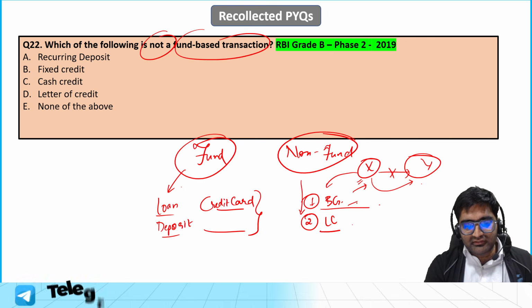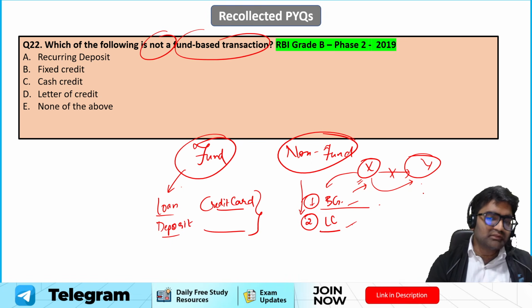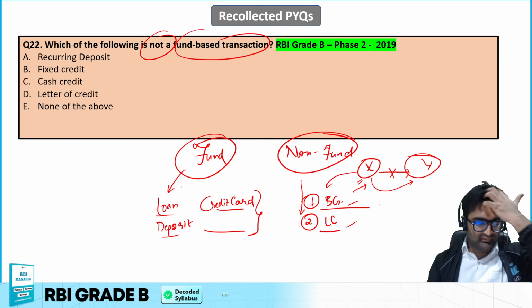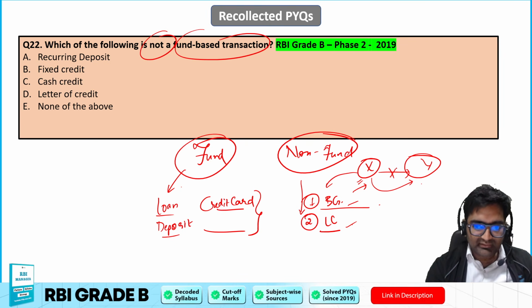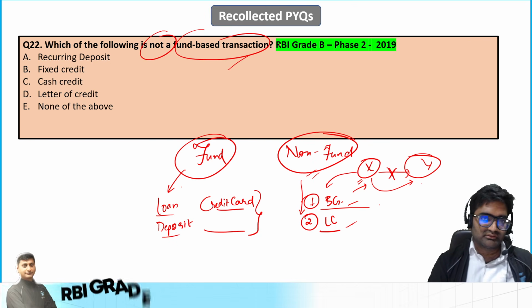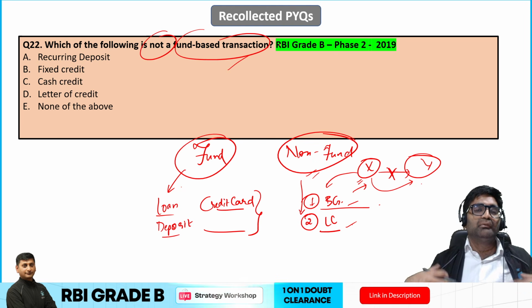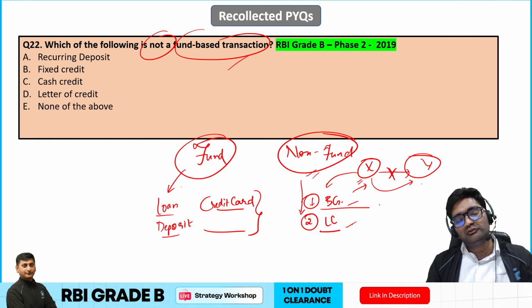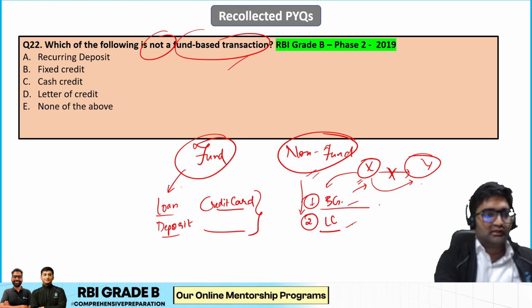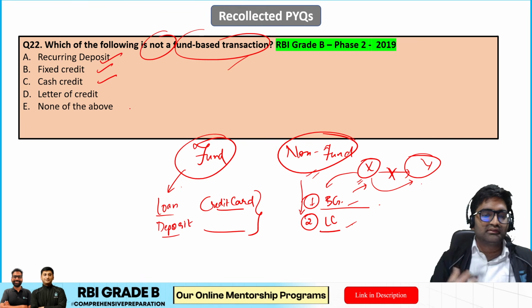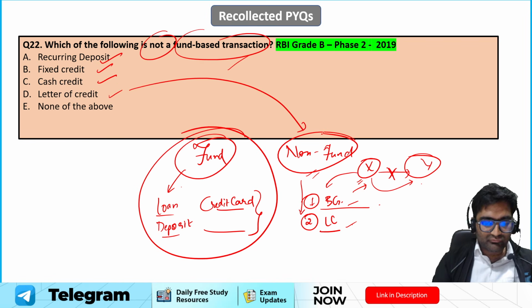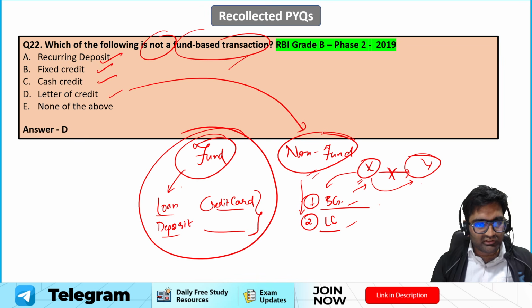Okay, so these are the things wherein the bank is involved and it is not paying something immediately. But once the crystallization, that is the default, happens, the bank has to pay. That is called a non-fund based transaction, wherein funds are not transferred as such. But if there is a default, which might happen rarely because the bank has checked everything, then the bank has to transfer money. So recurring deposit, fixed deposit, cash credit, all of these are part of the normal fund based activities, while letter of credit is a part of the non-fund based activities. I hope you have understood. So D is the right answer.